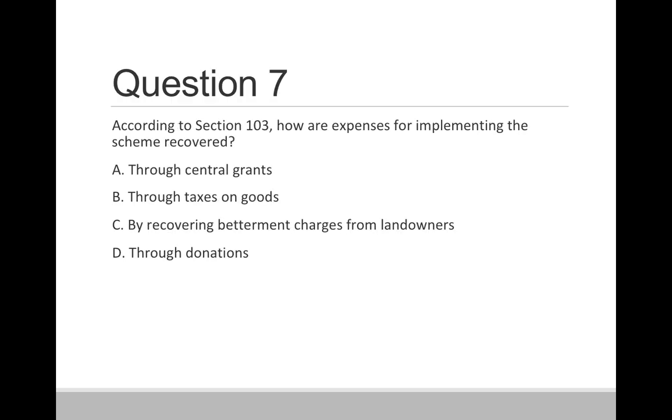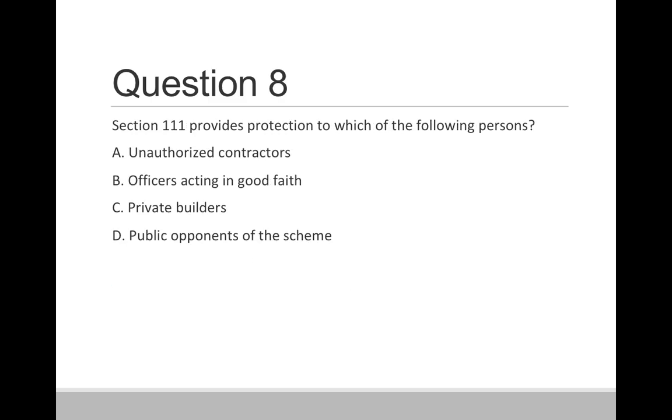Question 7. According to section 103, how are the expenses from implementing the scheme recovered? Option A, through central grants. Option B, through taxes on goods. Option C, by recovering betterment charges from the landowners. Option D, through donations. So the correct answer is option C, by recovering betterment charges from landowners.